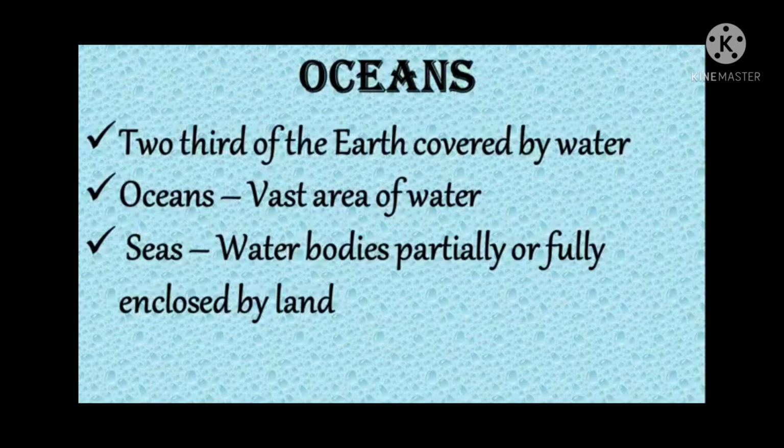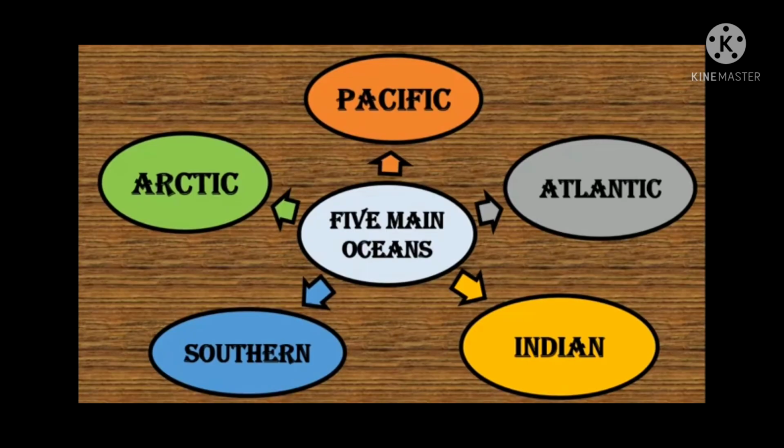Next, oceans. The earth looks blue when we see it from space. This is because 2/3 of it is covered by water. The water is found in oceans and seas. Oceans are vast expanses of water. Seas are water bodies partially or fully enclosed by land. As you have studied previously, there are 5 main oceans in the world: Pacific Ocean, Atlantic Ocean, Indian Ocean, Southern Ocean and Arctic Ocean.